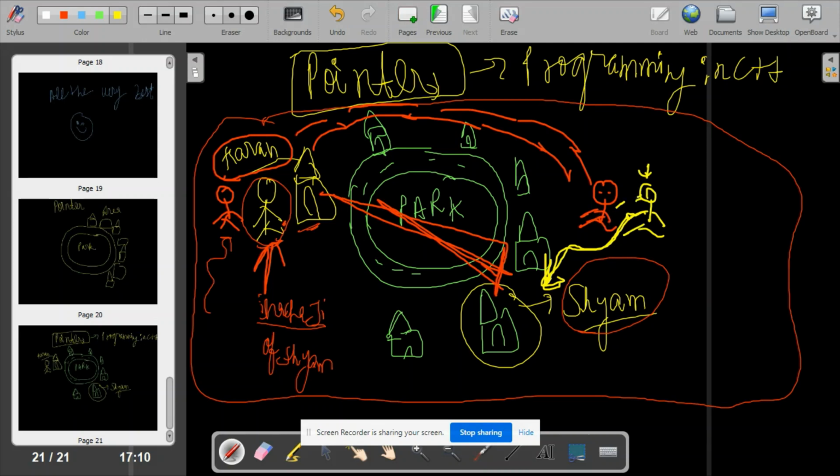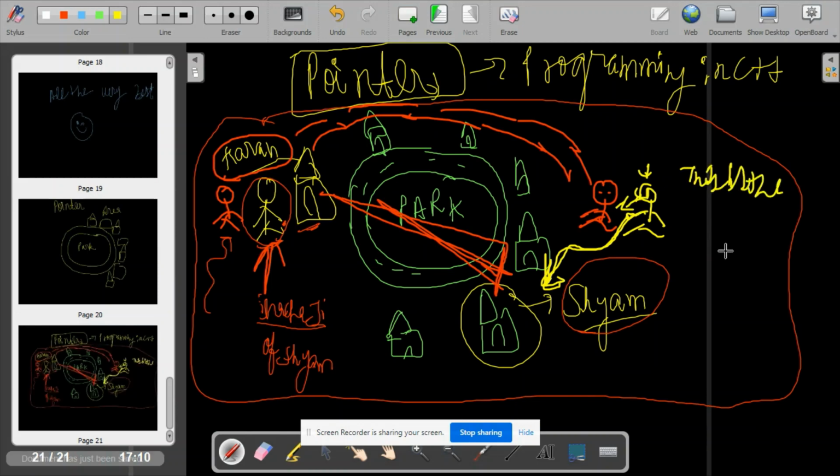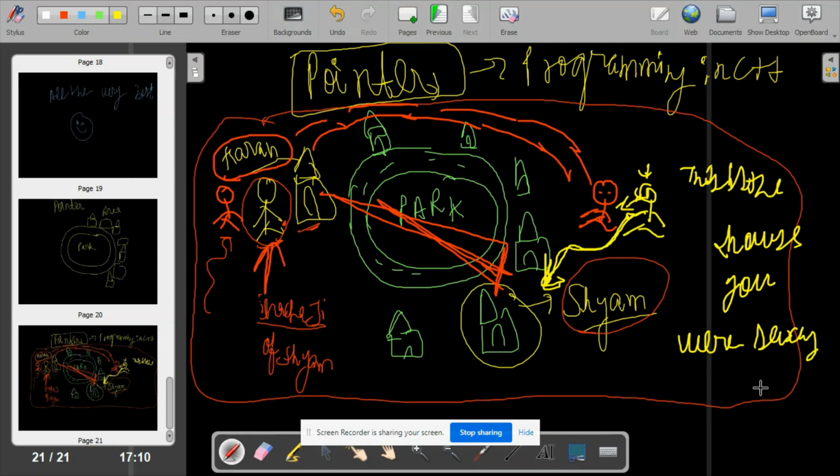It's not like that. Standing on the road, Karan will point using his finger, "Hey Chachaji, this is the house." From far he is pointing, "This is the house you were searching for. This is the house," right?